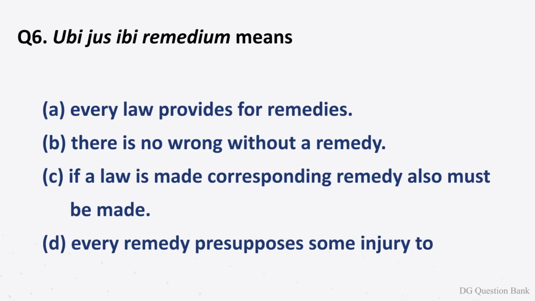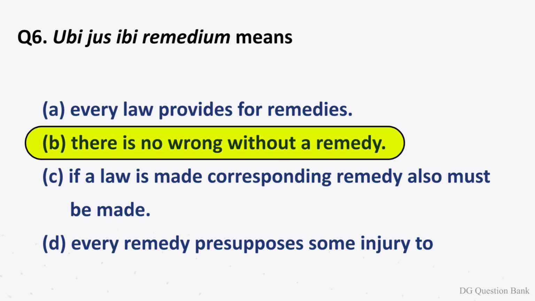Question number 6. Ubi jus ibi remedium means. The options are option A, every law provides for remedies. Option B, there is no wrong without a remedy. Option C, if a law is made, corresponding remedy also must be made. Option D, every remedy presupposes some injury too. The right answer is option B, there is no wrong without a remedy.